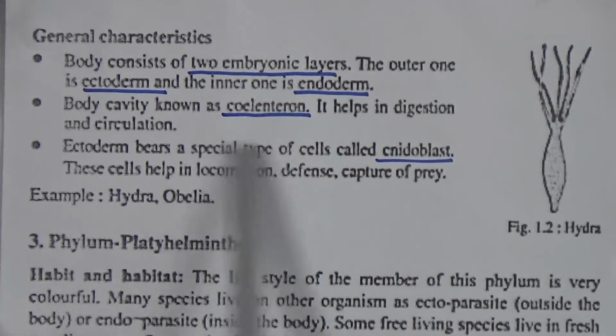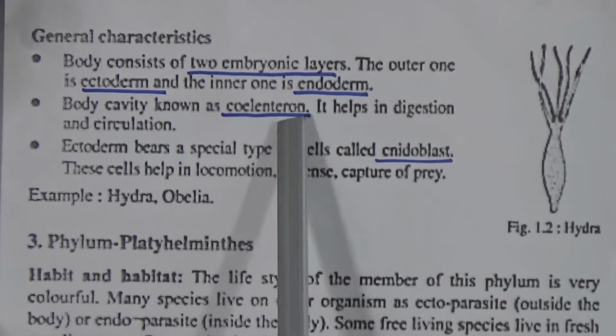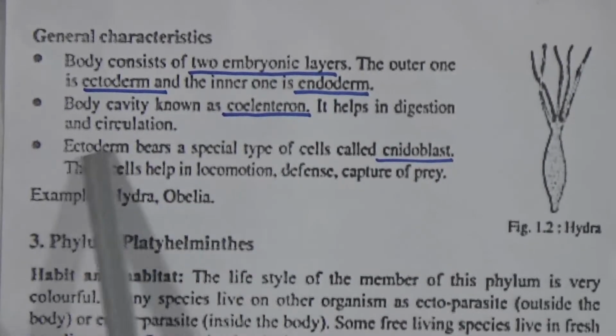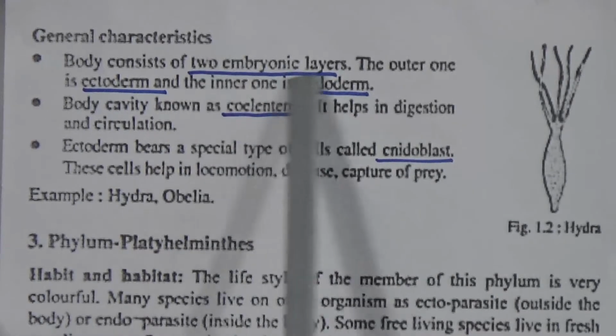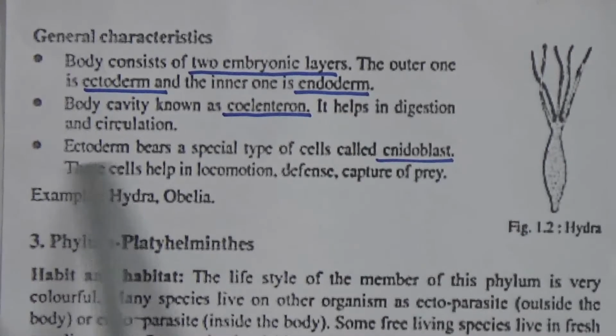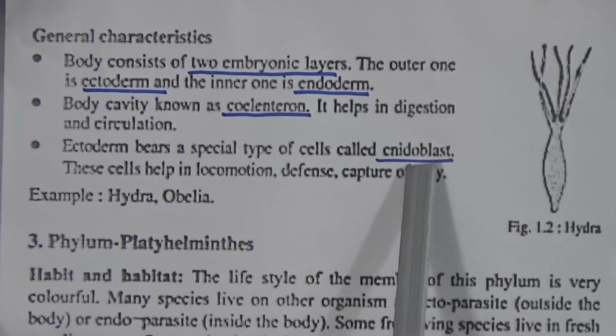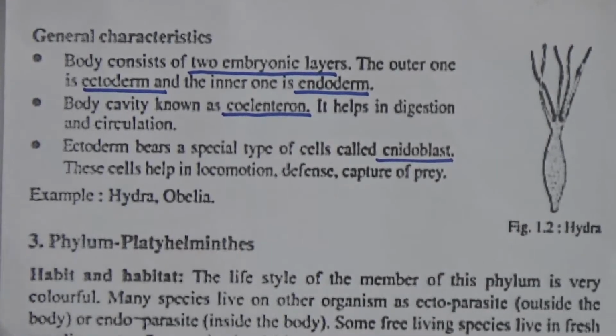That means here the specific characteristic is their body cavity known as coelenteron. They contain two embryonic layers, one is ectoderm, another is endoderm. Then ectoderm consists of cnidoblast. Examples are Hydra and Obelia.